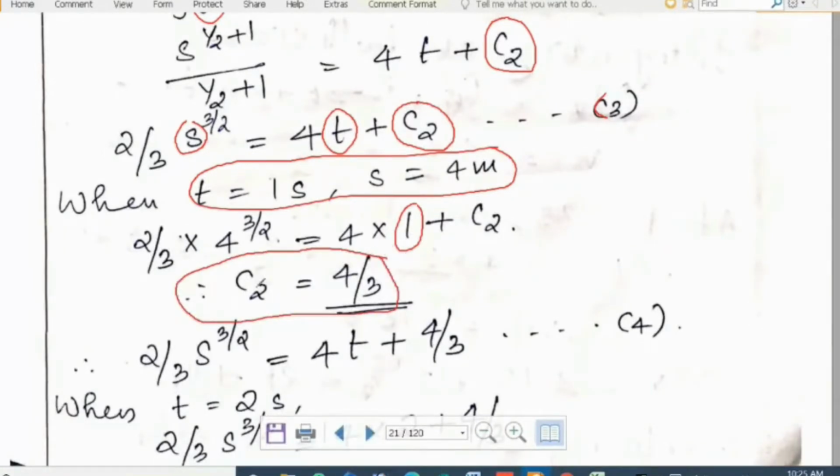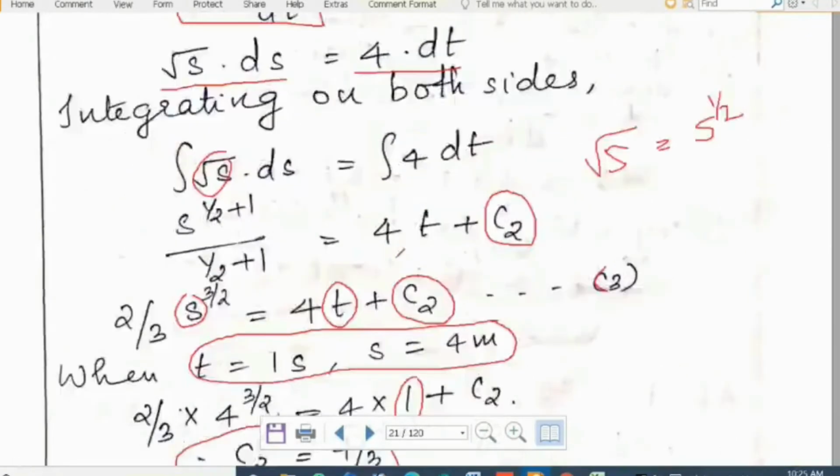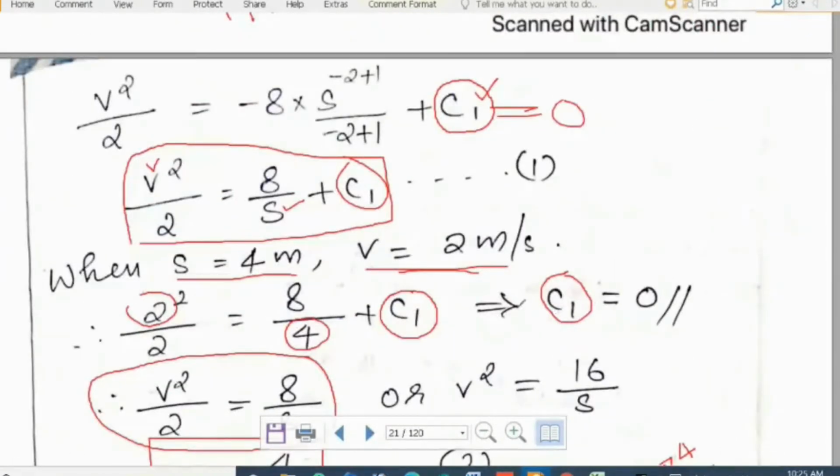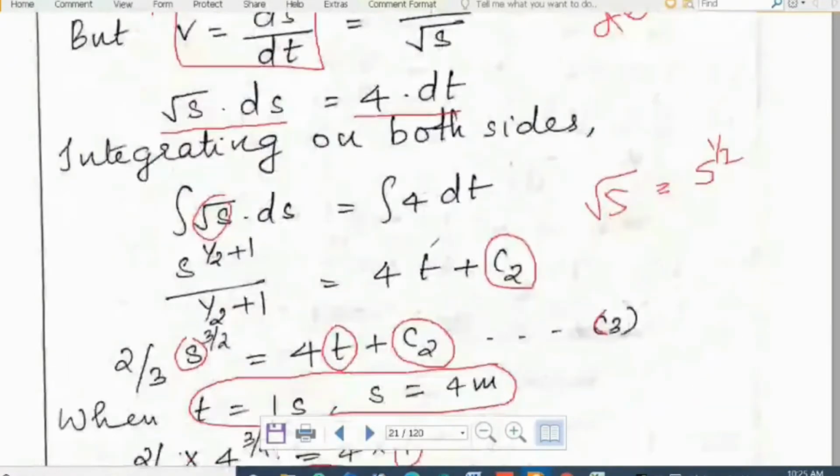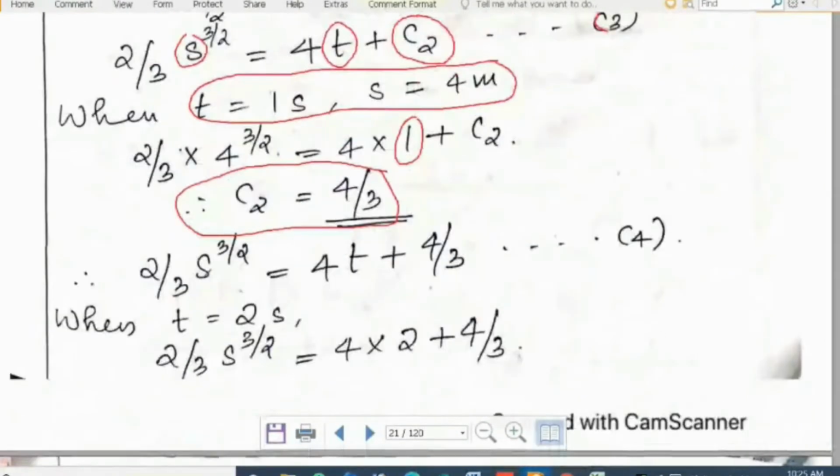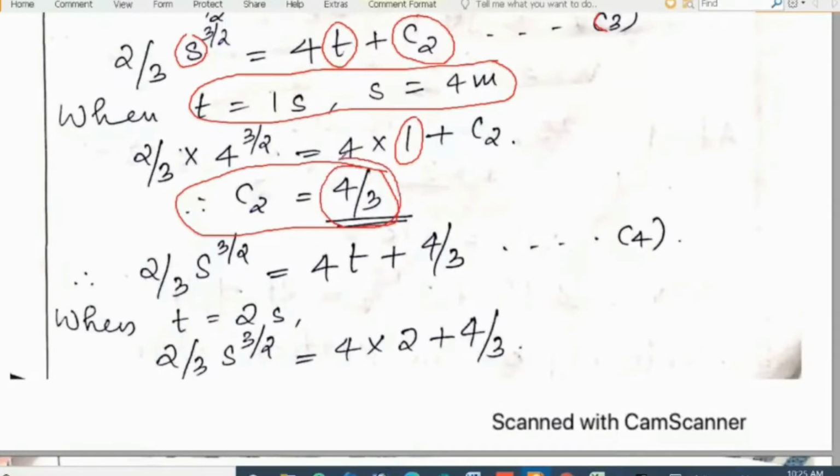So you see in this question we got c1 equal to 0, the constant of integration was 0. But in the equation for displacement in terms of t, we got a value of 4 by 3. It is not a negligible value, so we have to put it here. Even if it were a negligible value, you have to put it there.